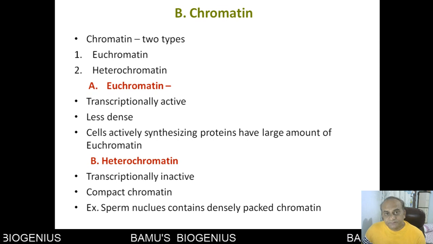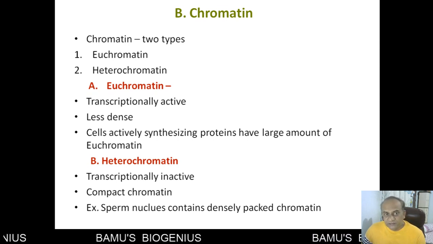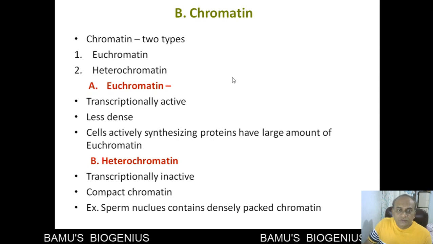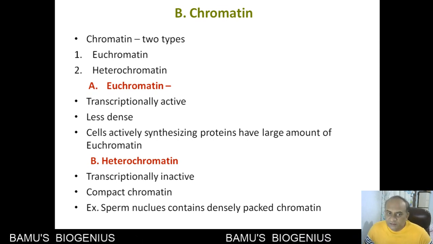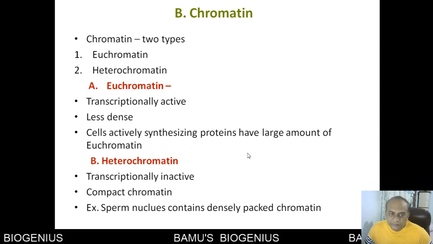Then the second and most important part is called chromatin. Chromatin is of two types, euchromatin and heterochromatin. We have studied this also. Euchromatin is transcriptionally active and less dense. So cells actively synthesizing proteins have a large amount of euchromatin.